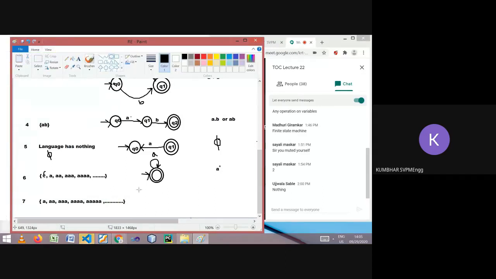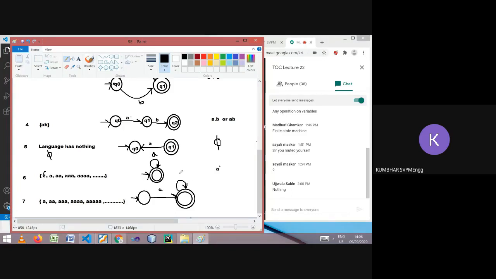Now what Madhuri was saying was correct. One state at least, a single A. See here, no epsilon is there. So at least one A will be there, followed by any number of A's. So there will be a loop on the second state. This is the first state. From that, you read at least one A, and then more than one A's. I hope you are understanding this.